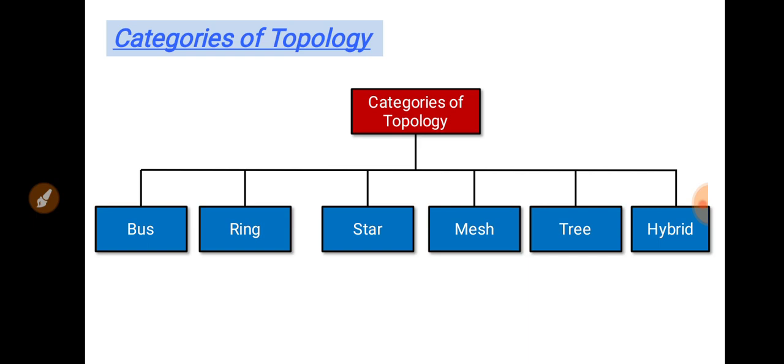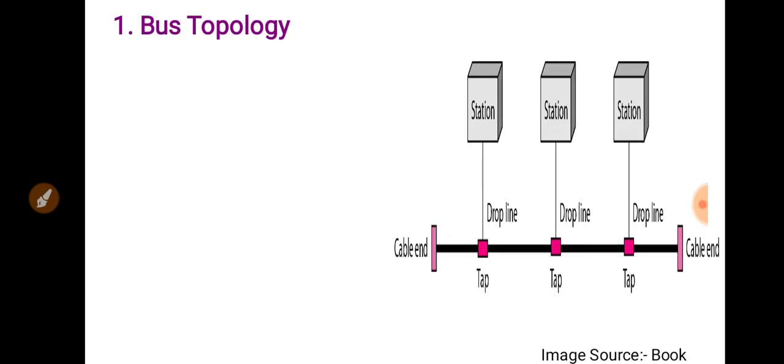Now, the next point is categories of topology. There are six types of network topology. First is bus topology, second is ring topology, third is star topology, fourth is mesh topology, fifth is tree topology, and sixth is hybrid topology. In this video, I will explain all the types of topologies one by one, with their advantages and disadvantages. First of all, we will see what is meant by bus topology.